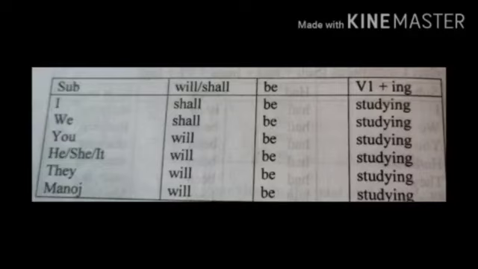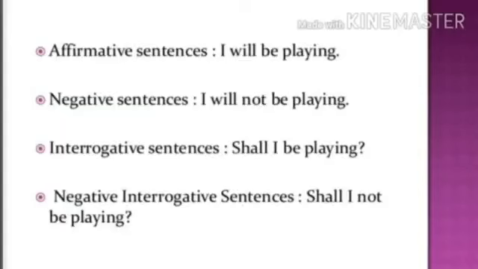she will be playing, or he will be playing, or they will be playing. Its affirmative will come like I will be playing. Negative is I will not be playing. Interrogative: shall I be playing? Negative interrogative also will come: shall I not be playing? This all comes under different types of expressions or sentences of future continuous tense.